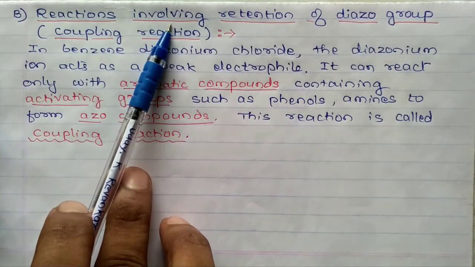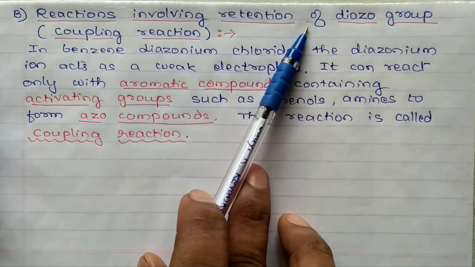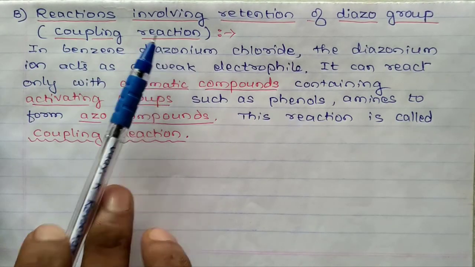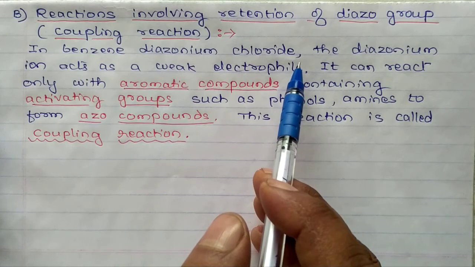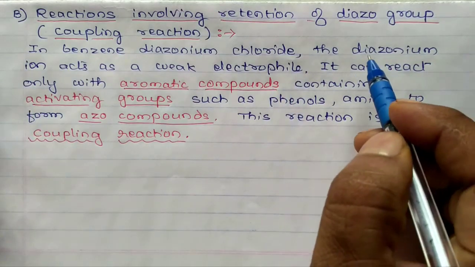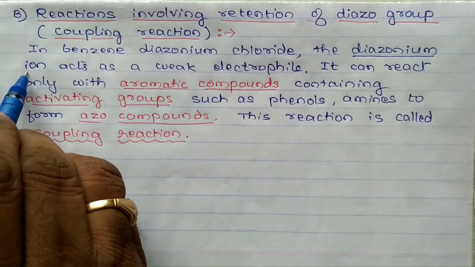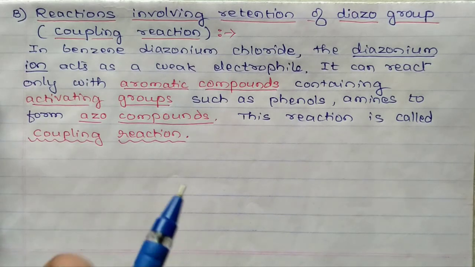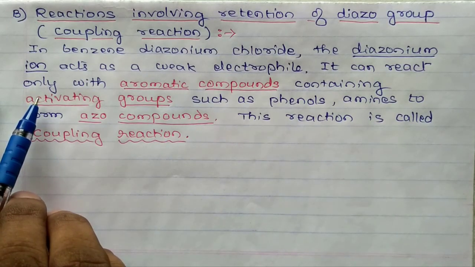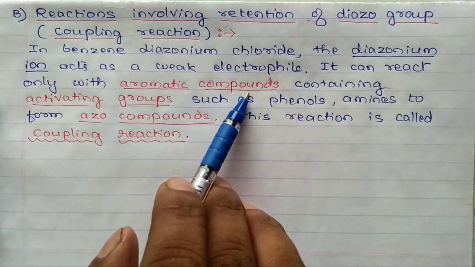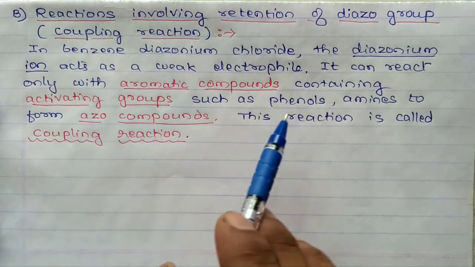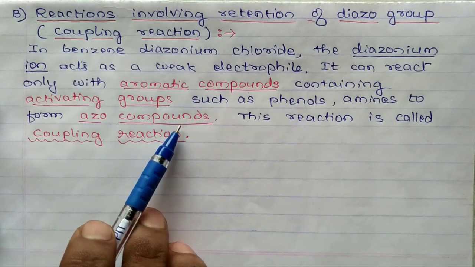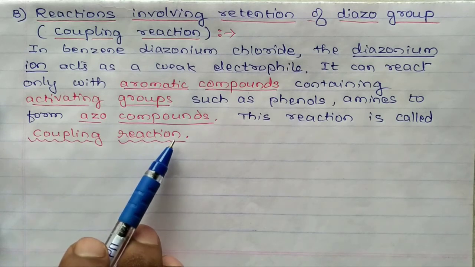Now we'll discuss reactions involving retention of the diazo group. It is also known as coupling reaction. In benzene diazonium chloride, the diazonium ion, N2 plus X minus, acts as a weak electrophile. It can react only with aromatic compounds containing activating groups such as phenols, amines, etc., to form azo compounds. This particular reaction is called coupling reaction.